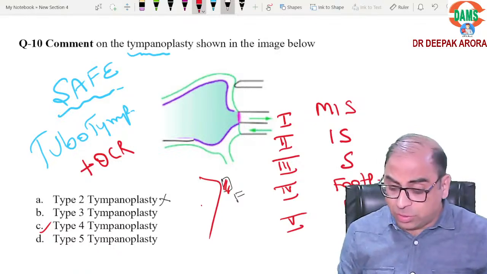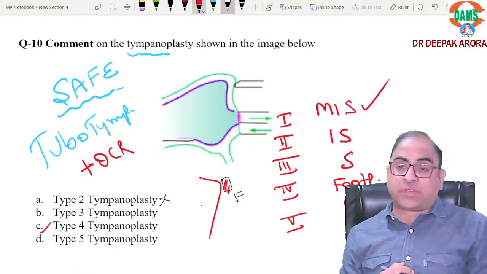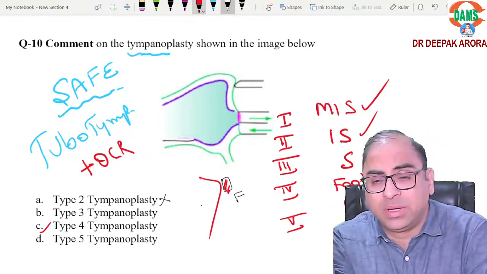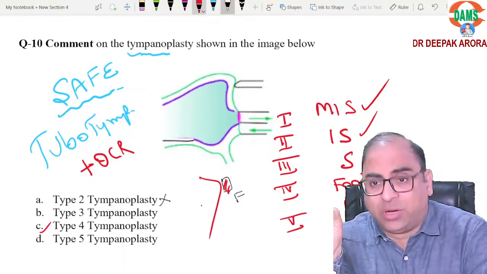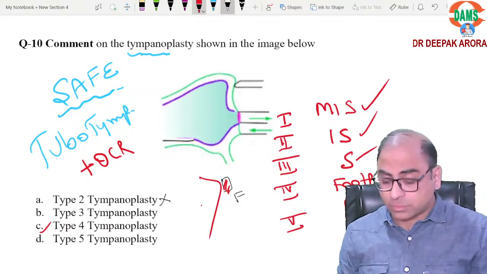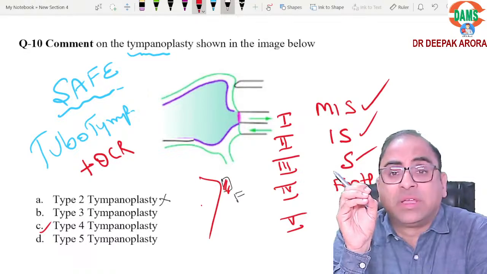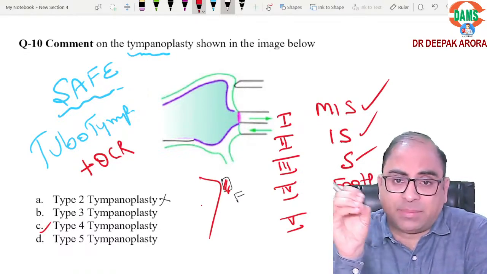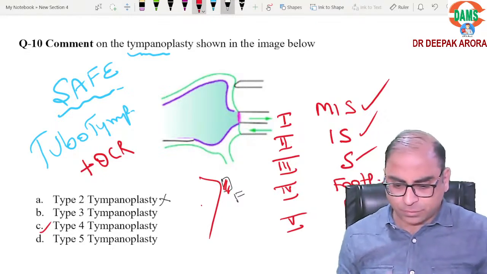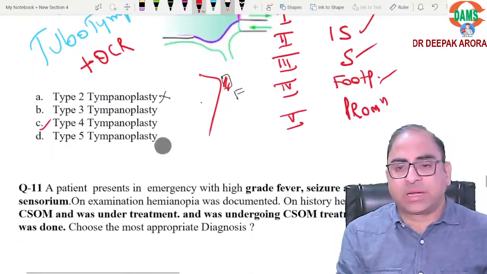They can even ask you the name, like type 1 is known as myringoplasty. What is type 2 known as? We call it myringoincudopexy, as we are keeping it on the incus. What is type 3? Myringostapedopexy. If we keep it on the footplate, like in this condition, it is known as minor cavum effect. Is it clear? And type 5 is known as fenestration of the oval window. Simple fundamentals, beta. With the help of a line diagram, we can crack this.